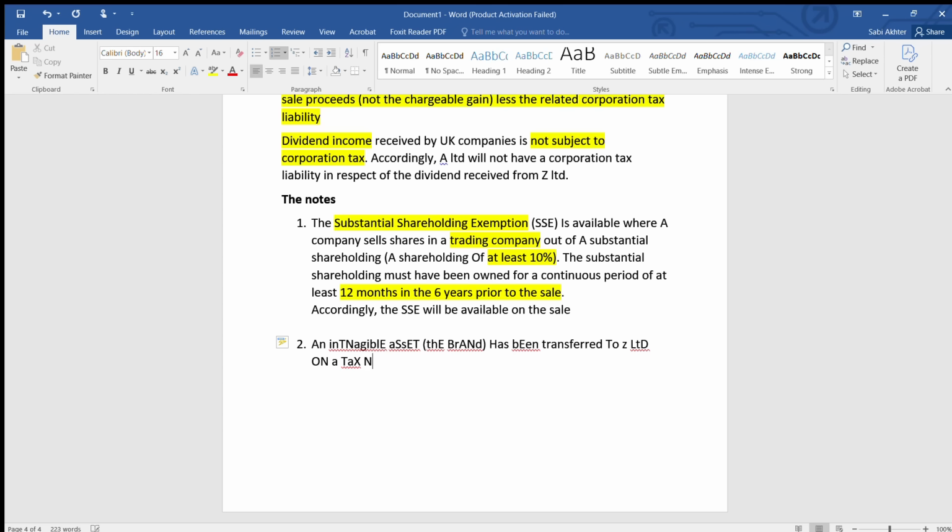This is the rule. When you're having an intangible asset selling among the group, the capital gain group, it is on a tax neutral basis. Within 6 years of the sale of Z Limited.